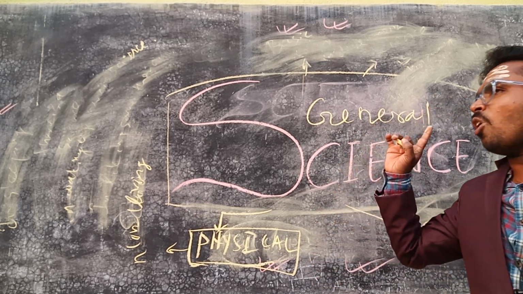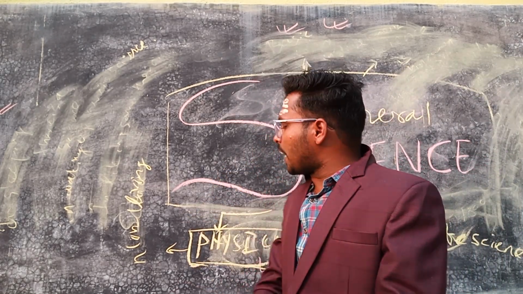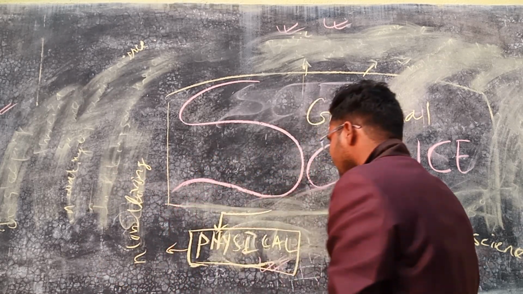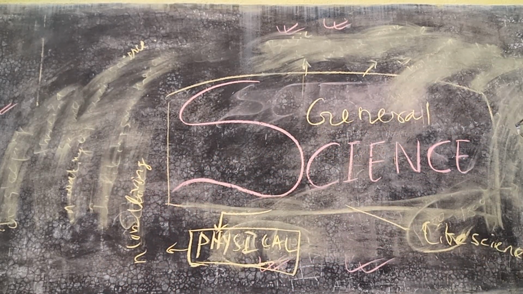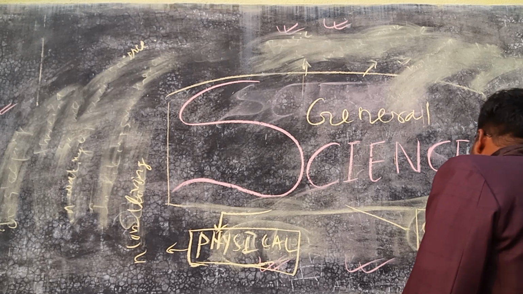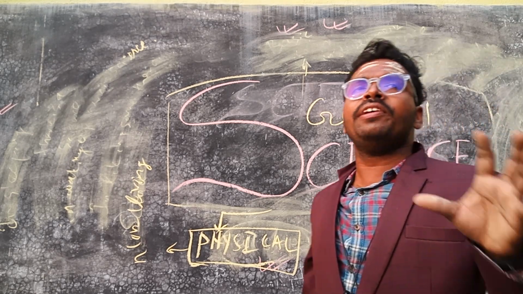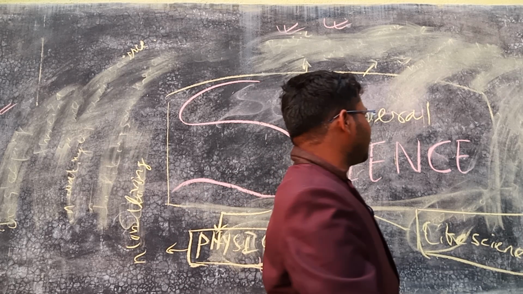That science or the knowledge which is associated with non-living things is physical science. And the science which is associated with living objects or living beings is life science.